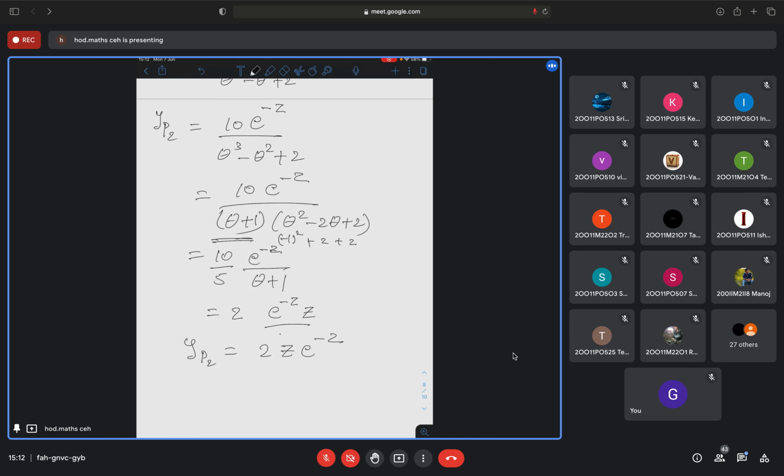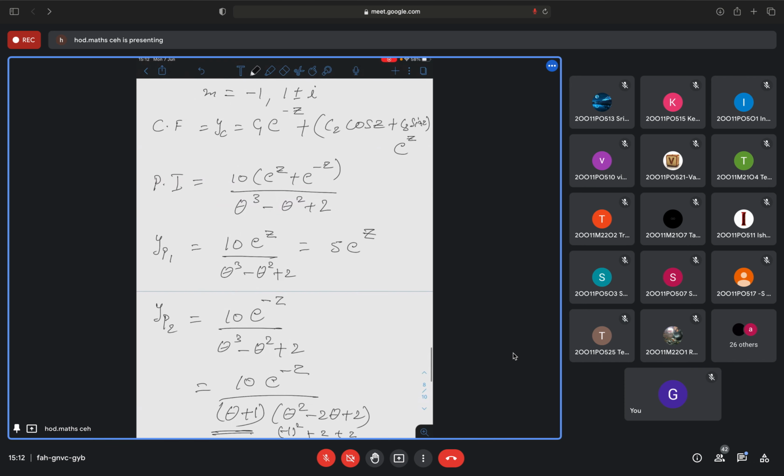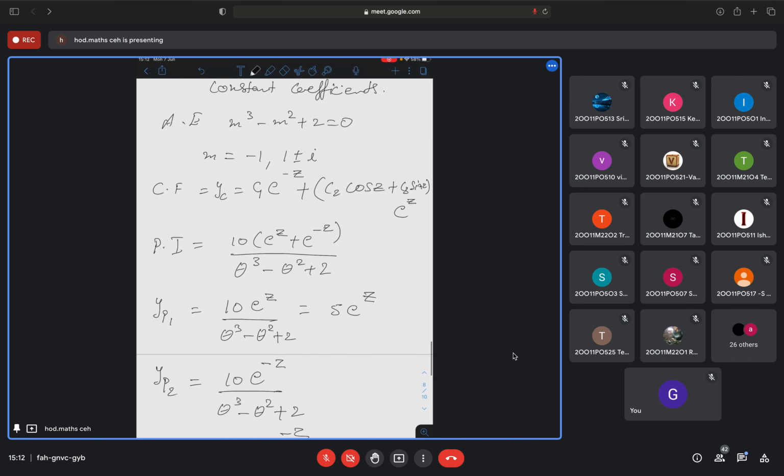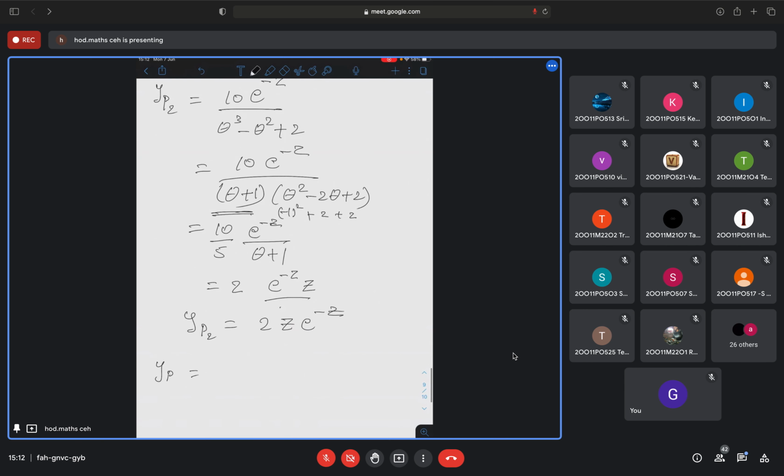Here we are applying nothing but the previous methods, just with a variable z instead of x. So the total particular integral will be the addition of these two. yp is 5 e to the power z plus 2z into e to the power minus z.